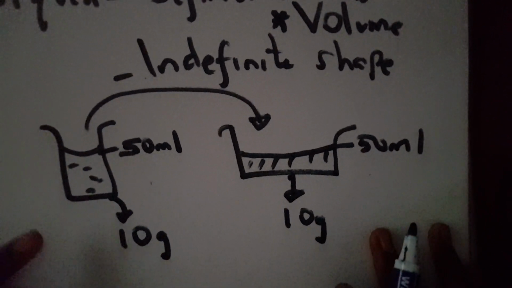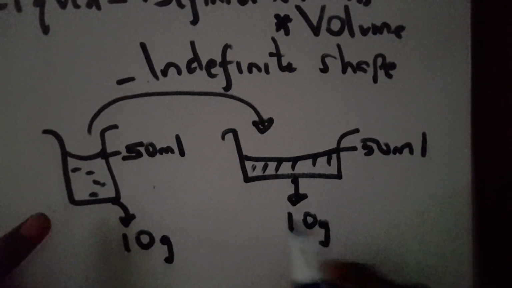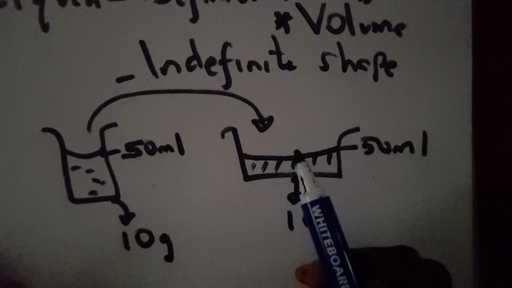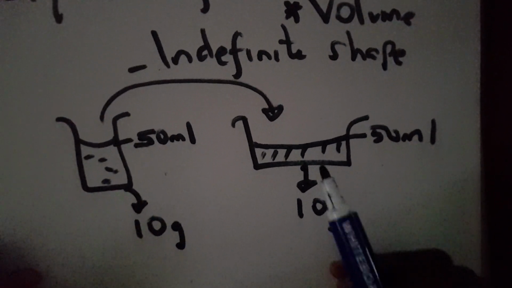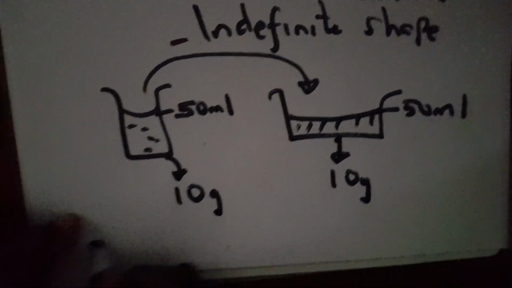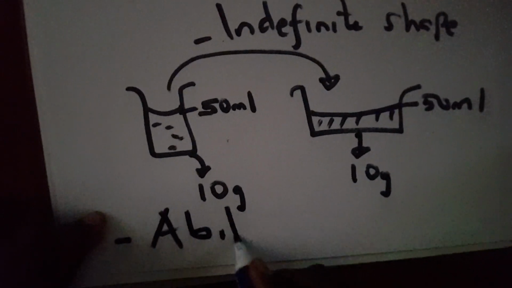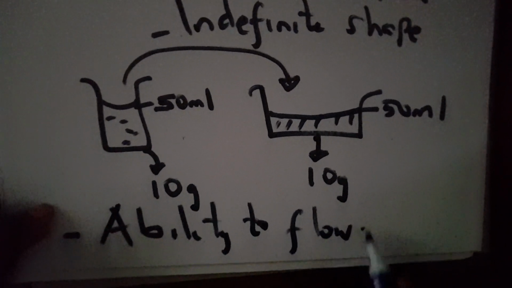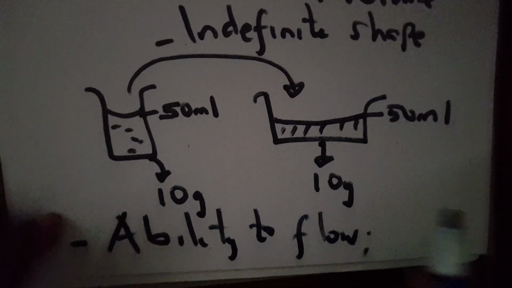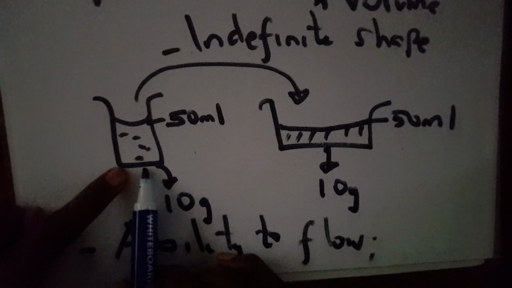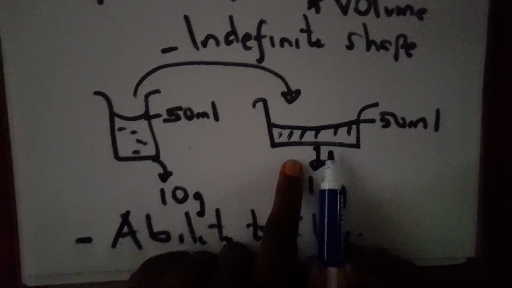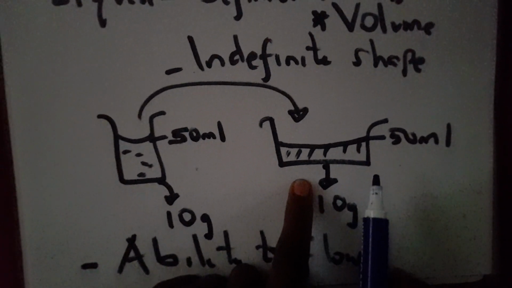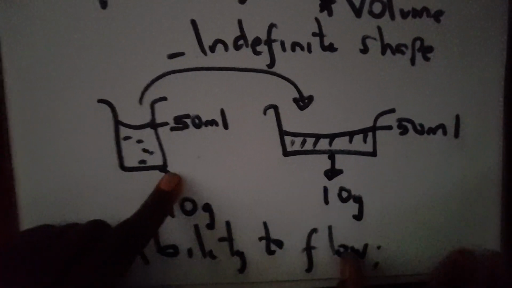And therefore, you can actually see for sure that water, or the liquid, is able to take the shape of the container. Why? Because of its ability to flow. Are we together there, student? Oh, yes. The reason why it's able to take the cylindrical and also the rectangular shape is its ability to flow.